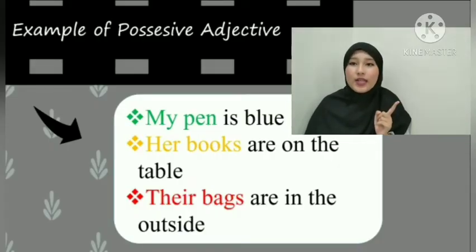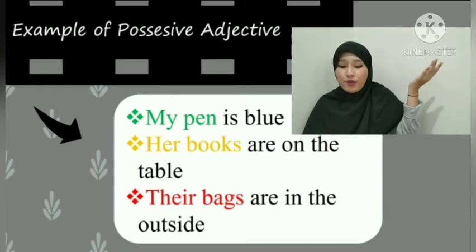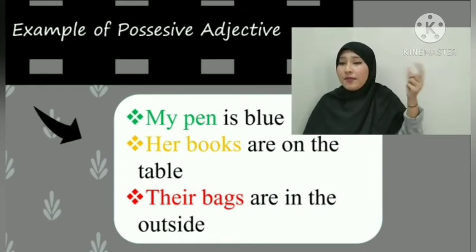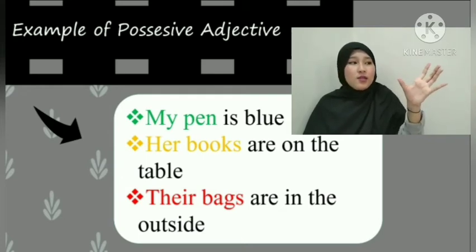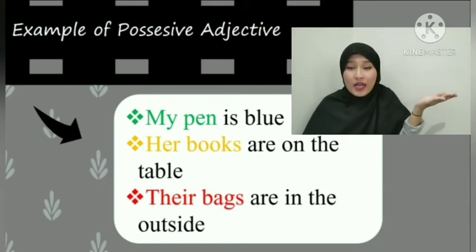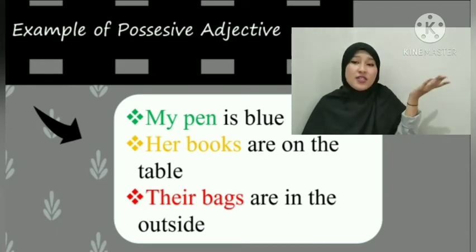Next, I will give you examples of possessive adjectives. As you can see from the PowerPoint, I give you "My pen is blue." The word that shows the possessive adjective is "my."